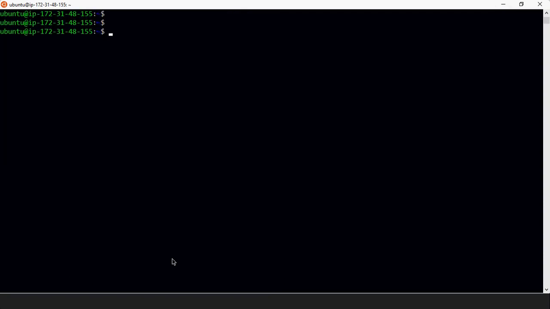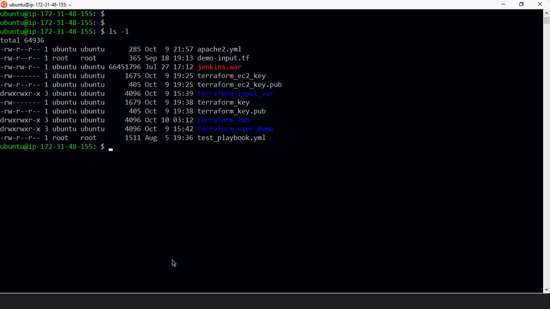I am going to create that Terraform file to create the EC2 instance. So here if you see, I have different functions. We did some input variable exercise as well. We did some demo as well. So this is my directory where my Terraform files are stored. I'm just going to go to the Terraform lab.